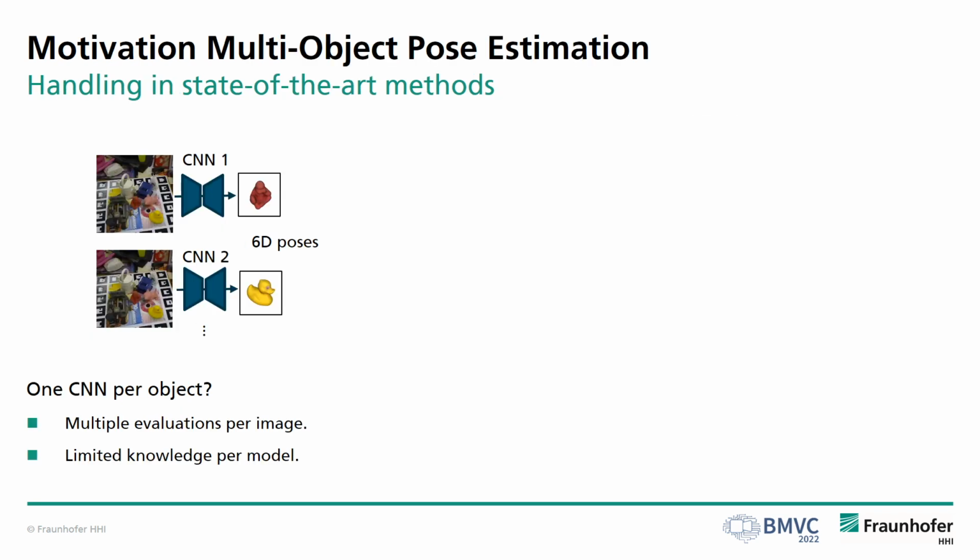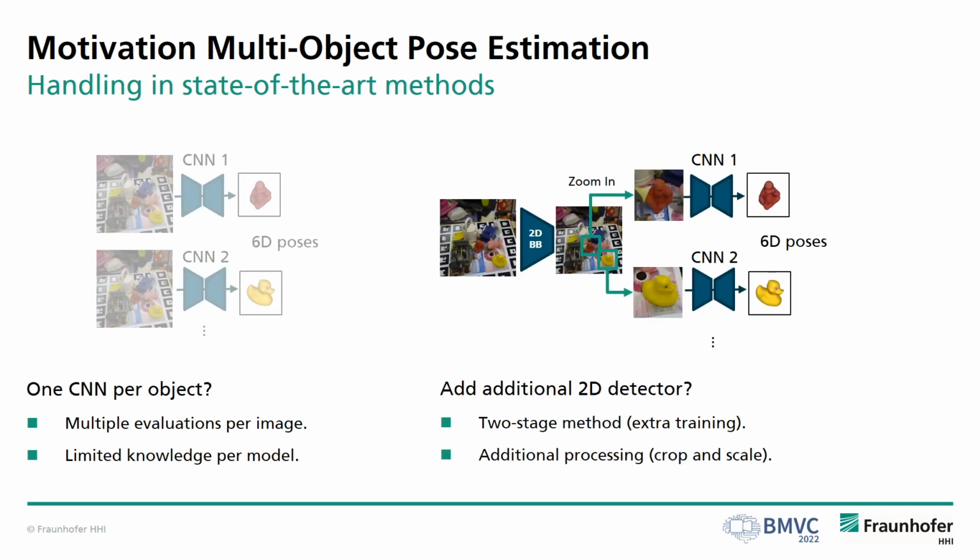Here, state-of-the-art methods still have some drawbacks. A common approach is to train one CNN per object, which means that multiple network inferences per image are necessary and that every model only has limited knowledge. Often, especially in presence of a synthetic-to-real domain gap, an additional 2D detector is inserted into the pipeline, making the methods two-stage, adding even one more CNN as well as intermediate processing.